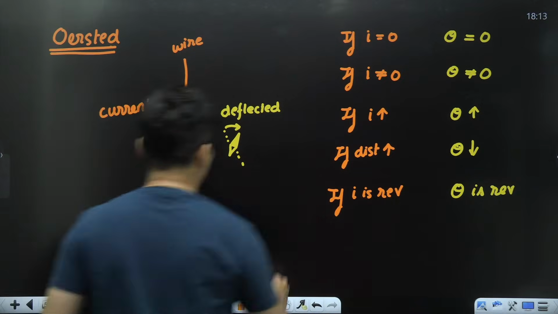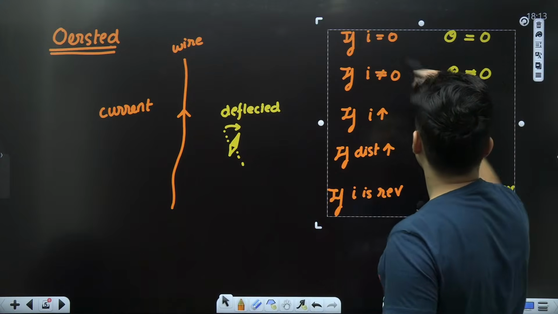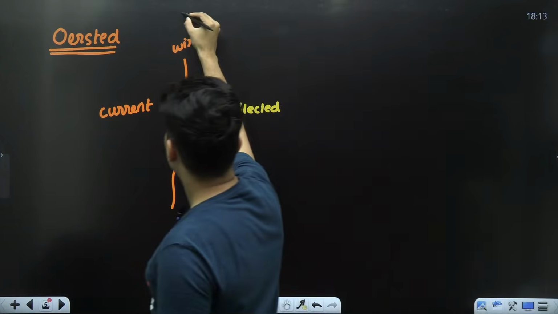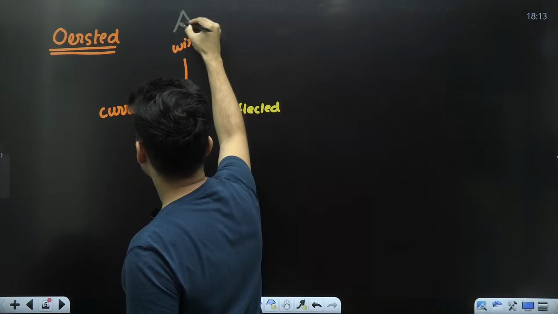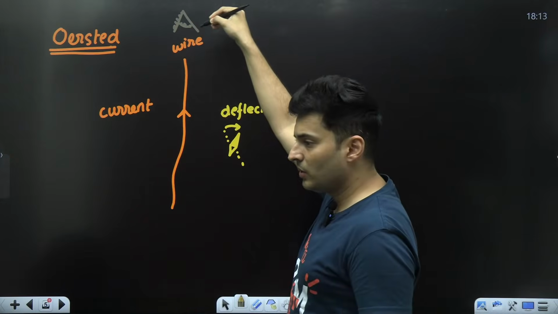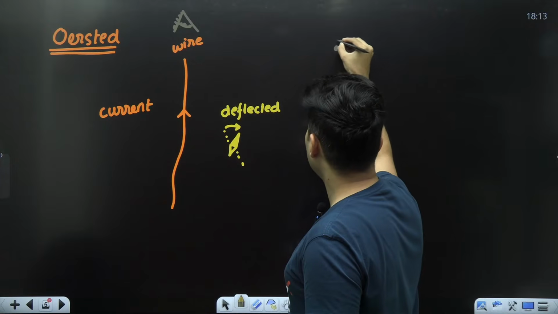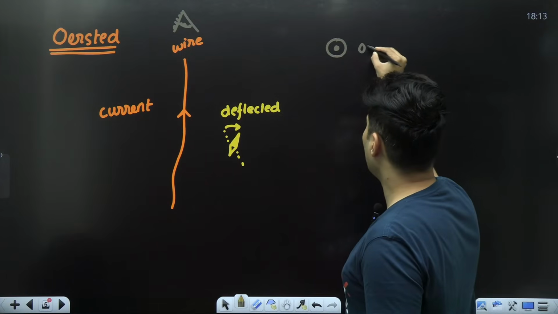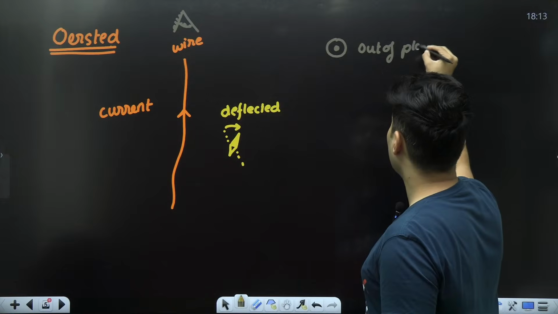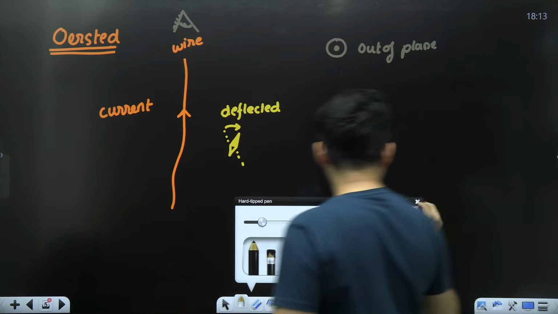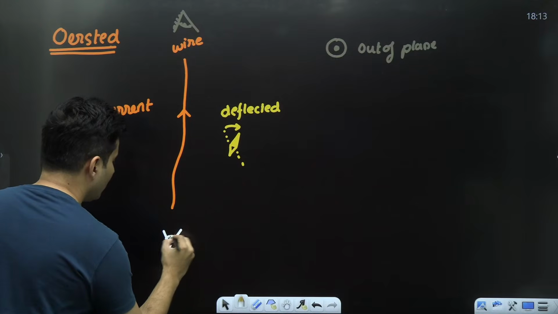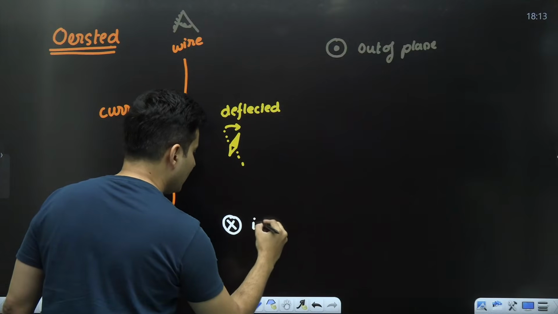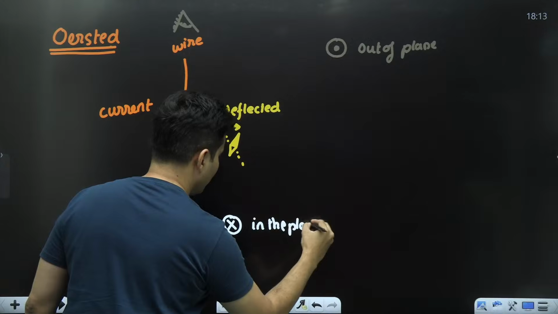See, if you look at it from the top view, meaning like from here, you will see the current coming towards you. That means I will show the current like this. A current coming towards you will be shown like a dot. This is out of the plane of the particular figure. Similarly, if somebody sees from below, that person will see the current going away. So it will be shown like a cross. It is in the plane of the figure.